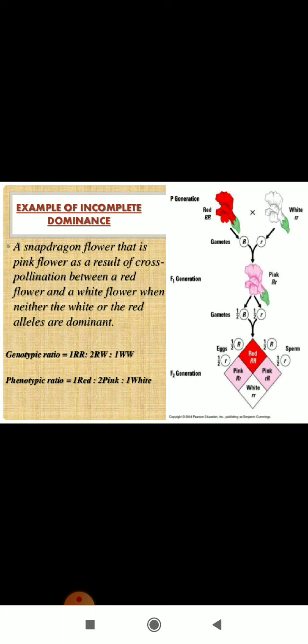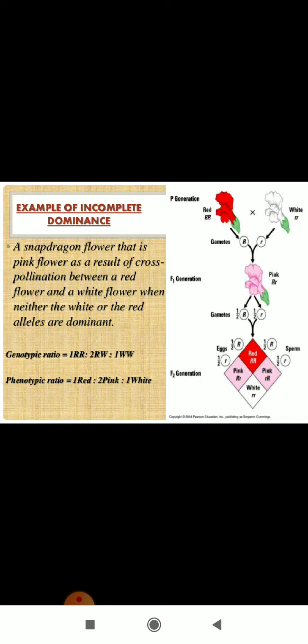Now if we go for the selfing of the F1 generation, that means capital R small r, we cross it with another capital R small r. That is known as self-pollination. It means we are crossing two parents which both have pink flowers, right? So in the F2 generation, what do we get? We get one capital RR, two capital R small r, and one small rr. That means in the F2 generation we will get one red, two pink, and one white.